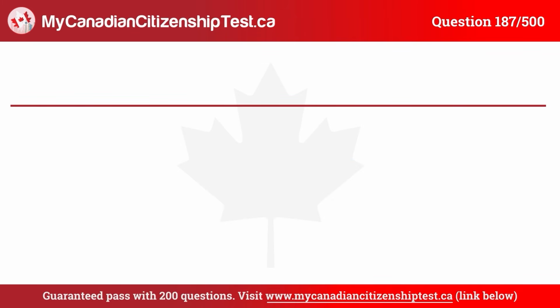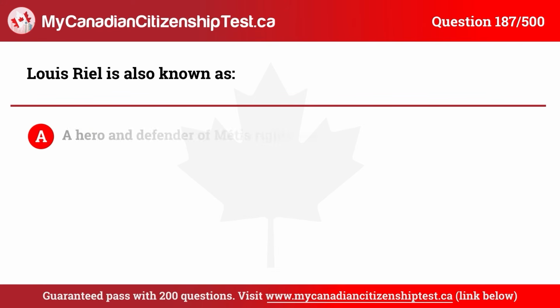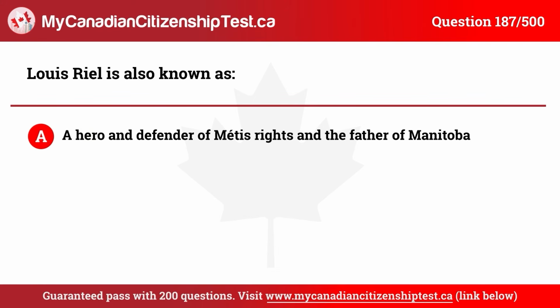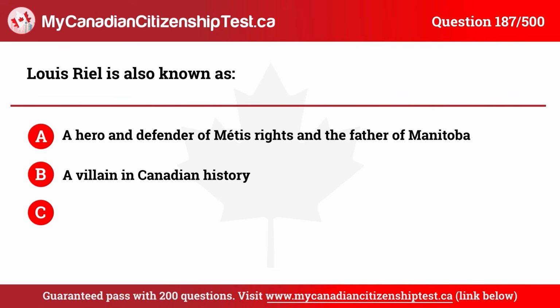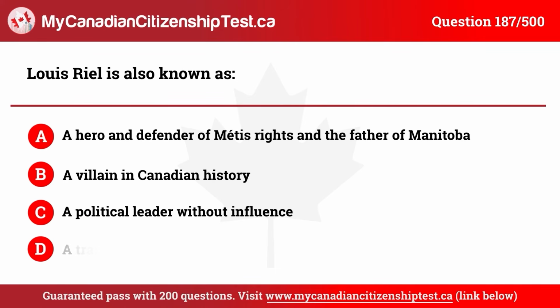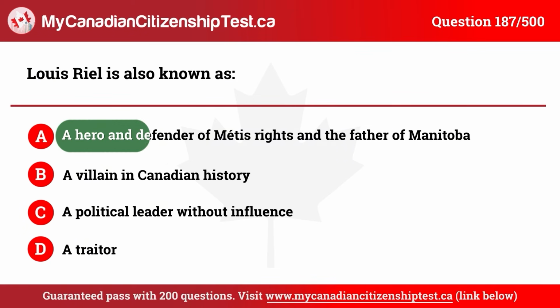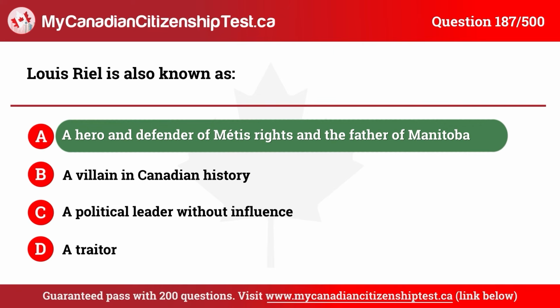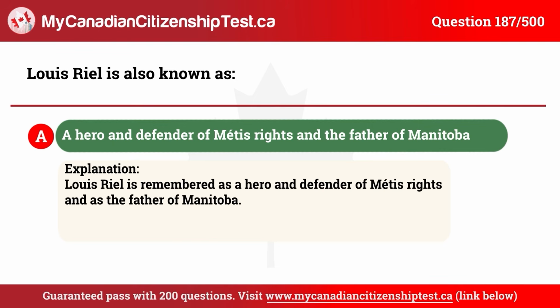187. Louis Riel is also known as A. A hero and defender of Métis rights and the father of Manitoba. B. A villain in Canadian history. C. A political leader without influence. D. A traitor. The correct answer is A. A hero and defender of Métis rights and the father of Manitoba.